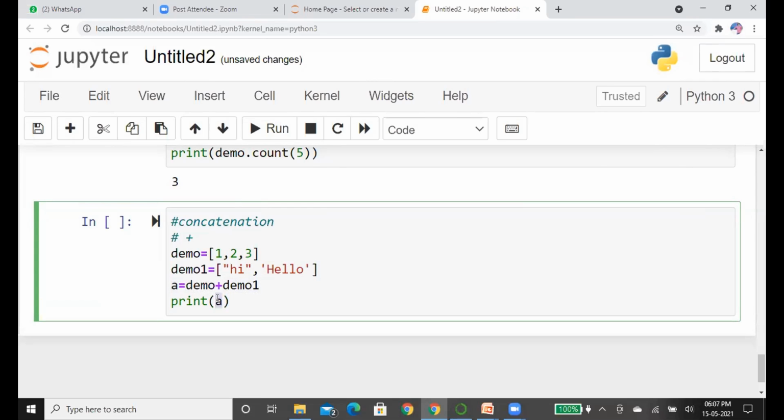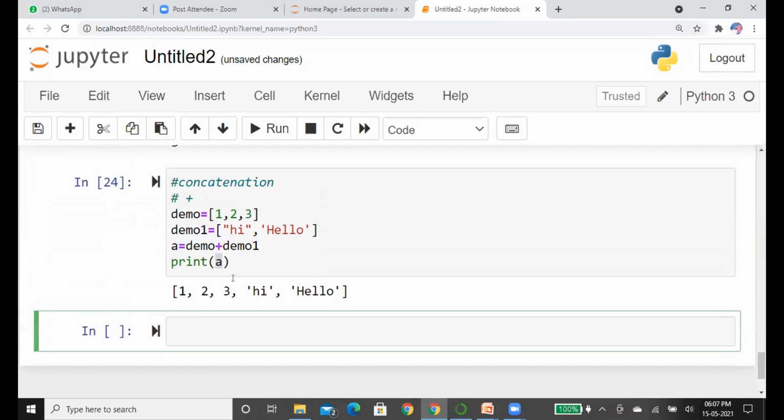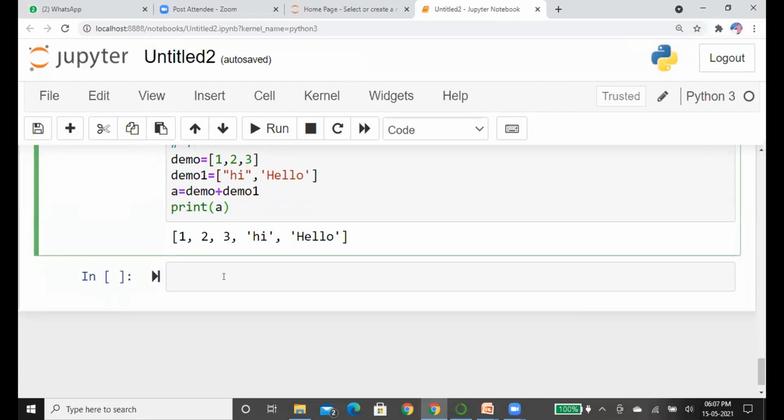Now we are going to print that variable a. See here, the list demo 1 is one list which contains 2 elements, and demo is another list which contains 3 items. They both are added and concatenated into one list. Okay, you got this.